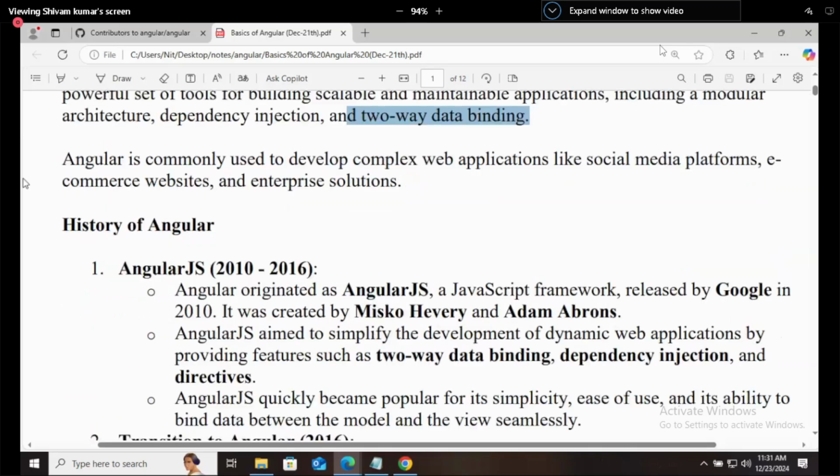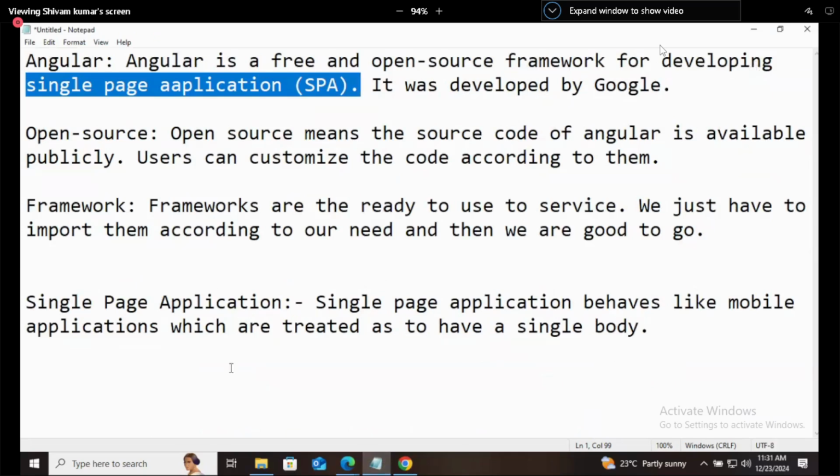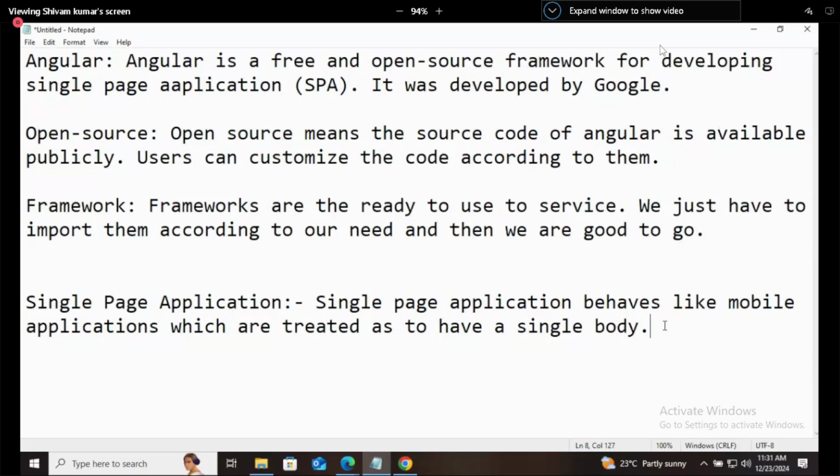Now, history of Angular. If you have a question why it is robust, see, robust means up to date. The English word robust, it means up to date. What do you mean by up to date? You have to have knowledge of what is going on at this time. If someone asks you who is the captain of the Indian men's cricket team, you should say Rohit Sharma. And if you are saying Virat Kohli, means you are not up to date. You are living in the past.